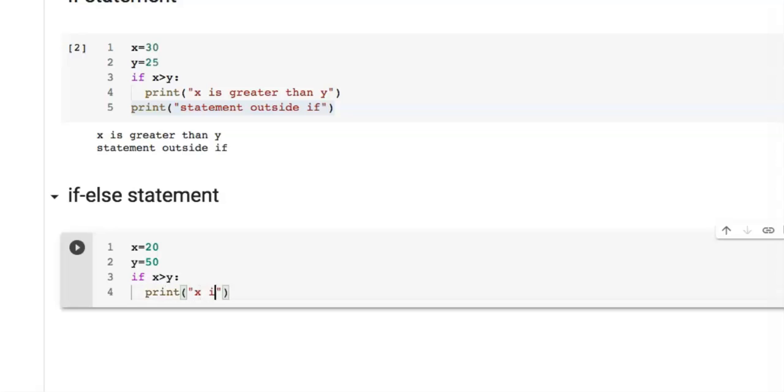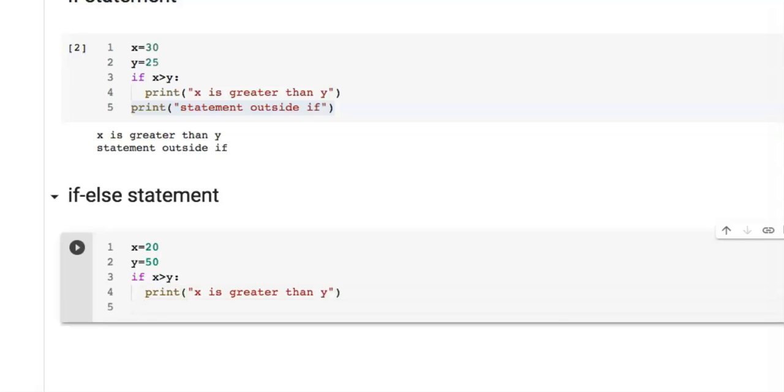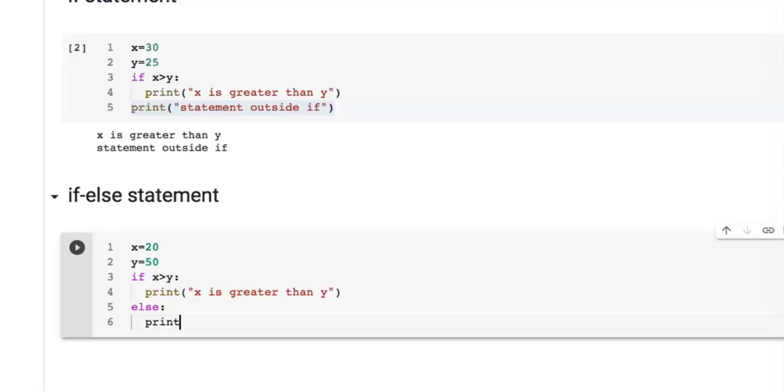inside double quote x is greater than y, and take the else part but parallel to if. Write else then colon, and the statement print x is not greater than y.